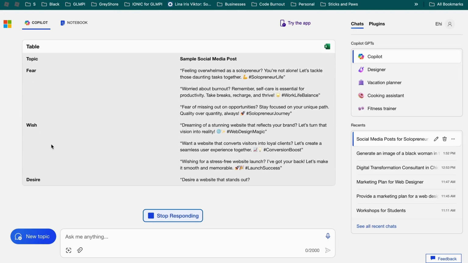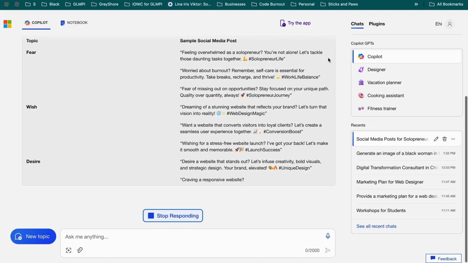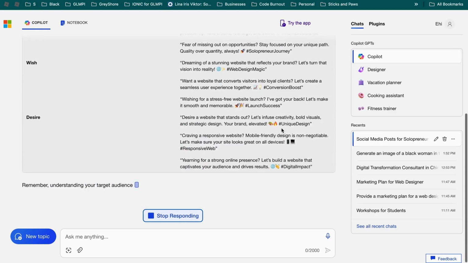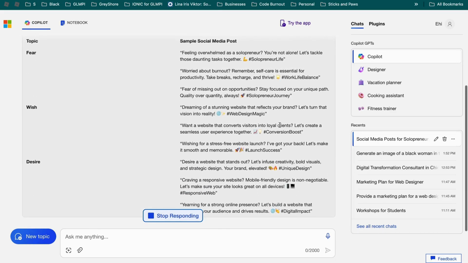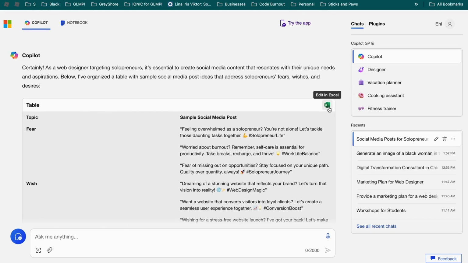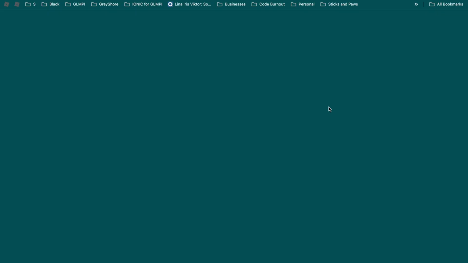Okay, I like how it organized it. Oh, and you can export it. I just noticed it. You could edit it in Excel. I love it. Okay, so it did fear, a whole bunch of posts, wish, a whole bunch of posts, desire, and then you could export it. So let's see if we can edit it in Excel really quick.